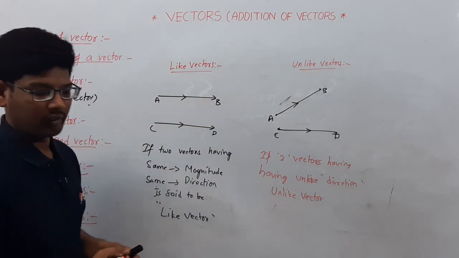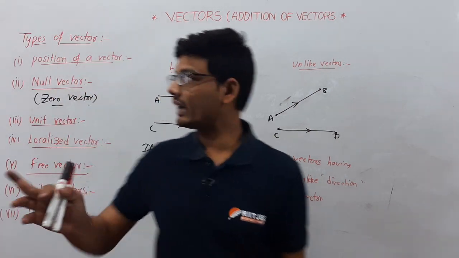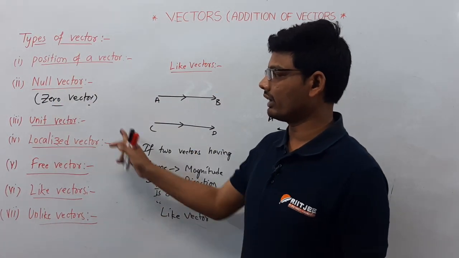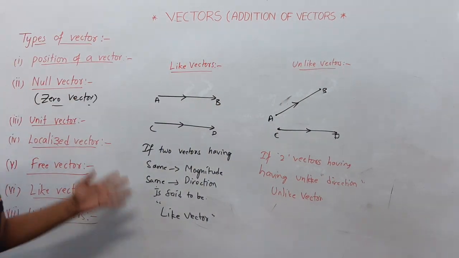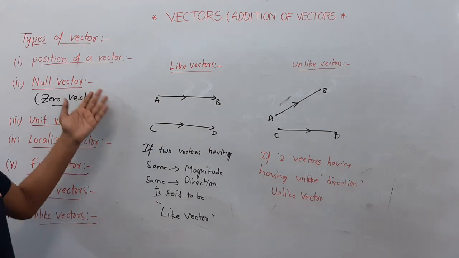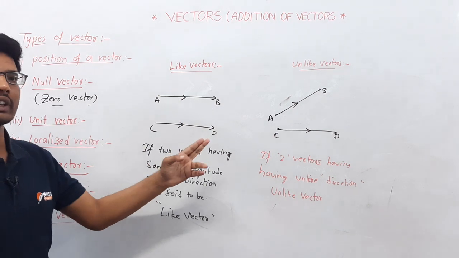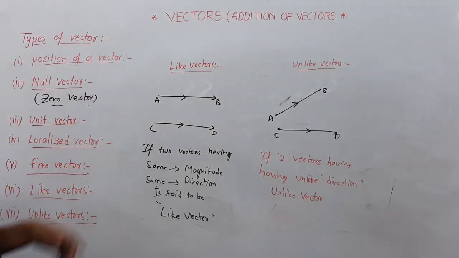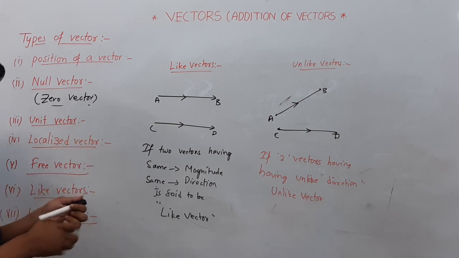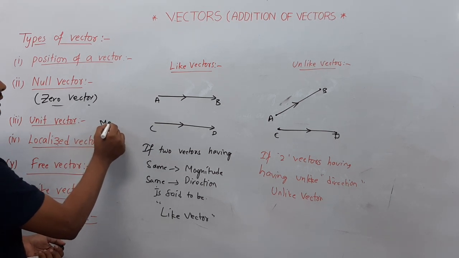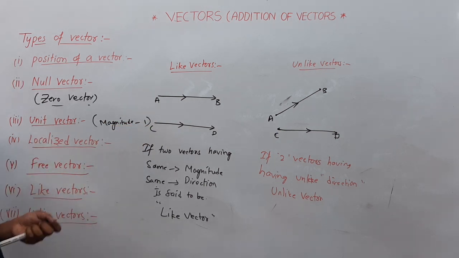Here we have discussed different types of vectors: position vector, null vector, unit vector, localized vector, free vector, like vector and unlike vector. Position vector we already discussed. A null vector is one where the initial point and the terminal point coincide with each other; then the vector is said to be a zero vector or null vector. If the magnitude is 1, then the vector is said to be a unit vector.